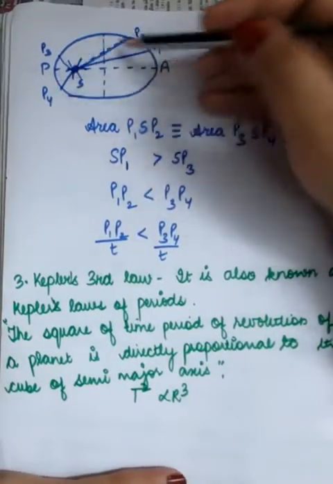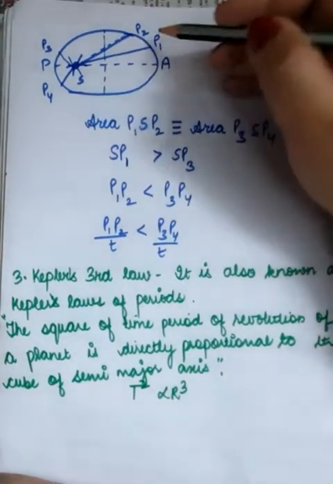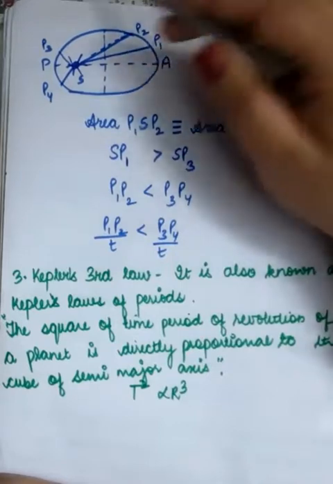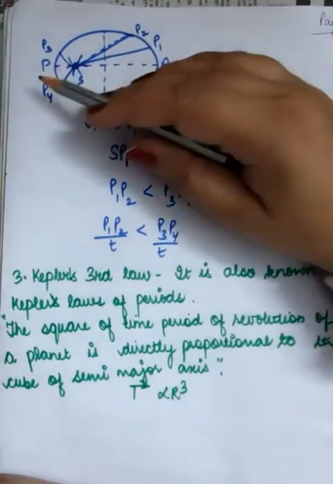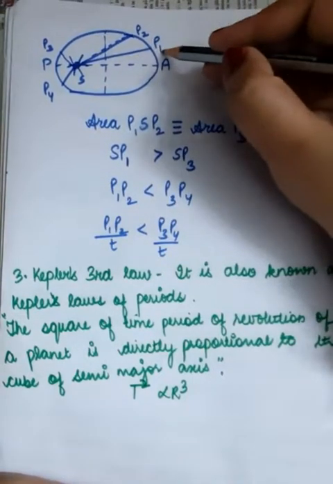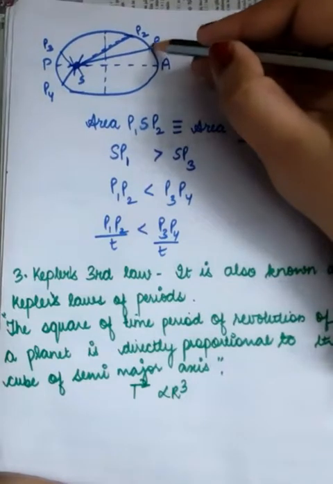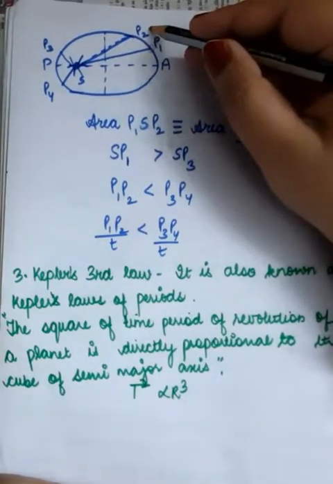See, this is again that path that I had shown you earlier in the first law. So this is the planet revolving around the sun in an elliptical orbit. These are the points aphelion, perihelion. So suppose the planet is P1, okay? Right now it is at the position P1. After 1 month you spot it at P2, okay?